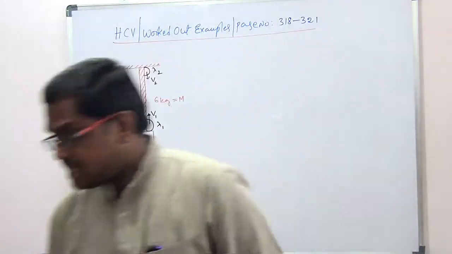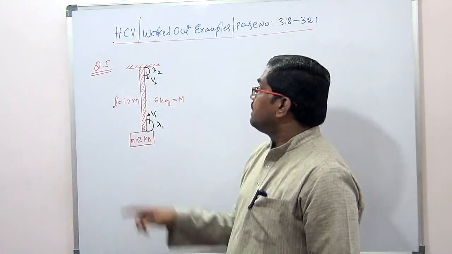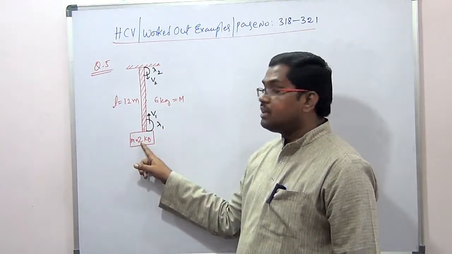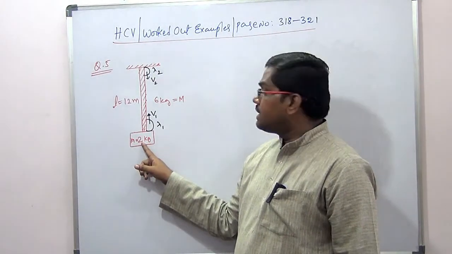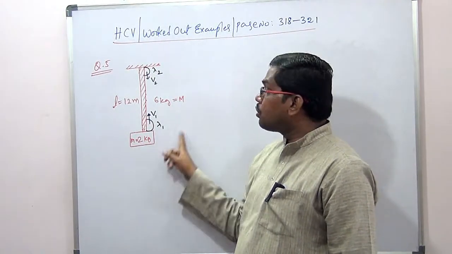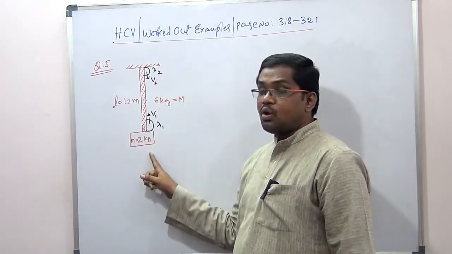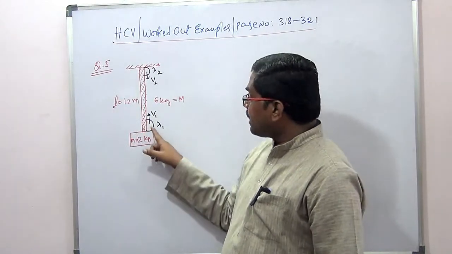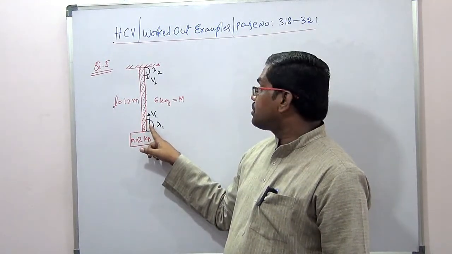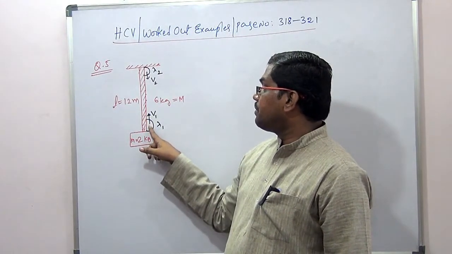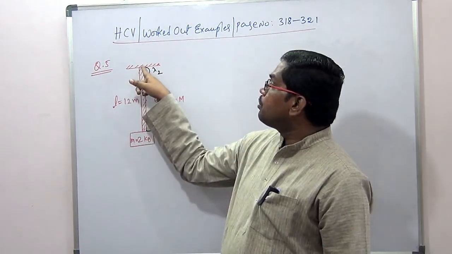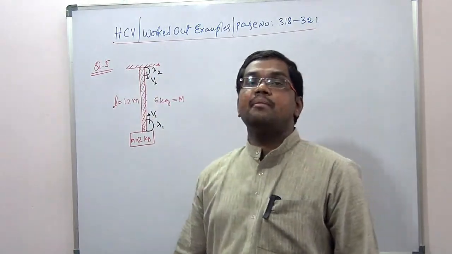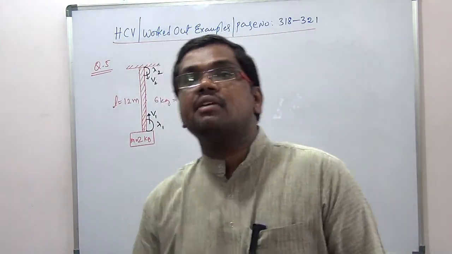Okay, a pulse is generated. See here, the hanging wire has a mass of 6 kilograms, considerable weight. Even the block attached at the lower end is 2 kilograms, considerable. We cannot ignore the mass of the string or the mass of the block. So both are comparable to each other. So the length will be 12 meters. Now a transverse pulse will be created here, whose wavelength will be lambda 1, moving with speed v1 upward. When it reaches the topmost point, it reaches with a velocity v2 and has a wavelength lambda 2. And they are asking us to determine the wavelengths.